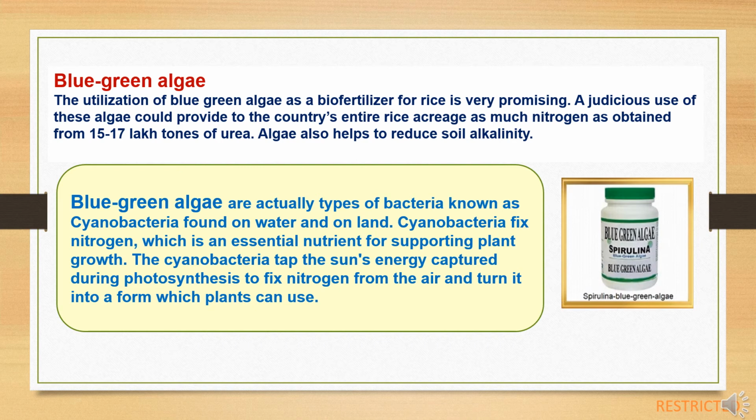Blue-green algae are actually types of bacteria, known as cyanobacteria, found on water and on land. Cyanobacteria fix nitrogen, which is an essential nutrient for supporting plant growth. The cyanobacteria tap the sun's energy captured during photosynthesis to fix nitrogen from the air and turn it into a form which plants can use. So these blue-green algae play an important role in nitrogen fixing, especially in rice crop.